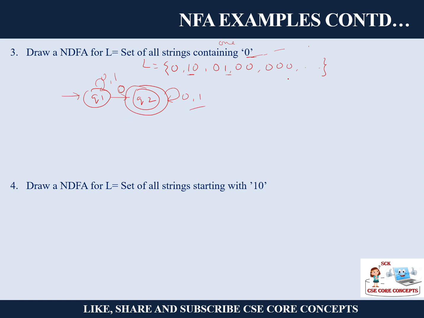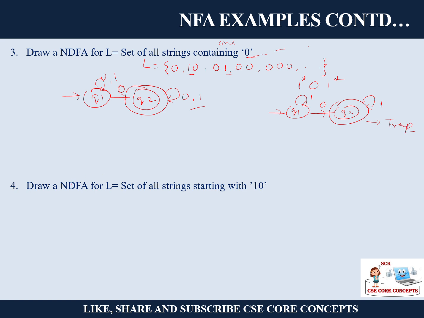Solved, right? But if it is saying it should contain only 1, 0. So 1, 0 means what? Before and after you can have any number of ones, right? So in that case, you can have any number of ones before this, but you cannot have any other 0 here, right? So it will lead to a trap state.